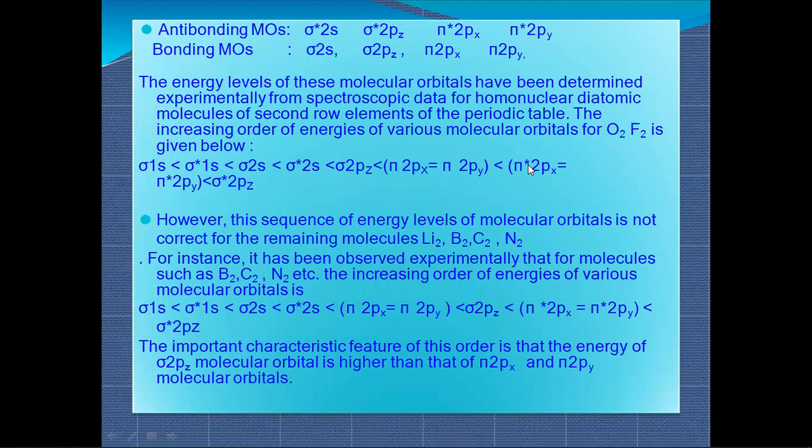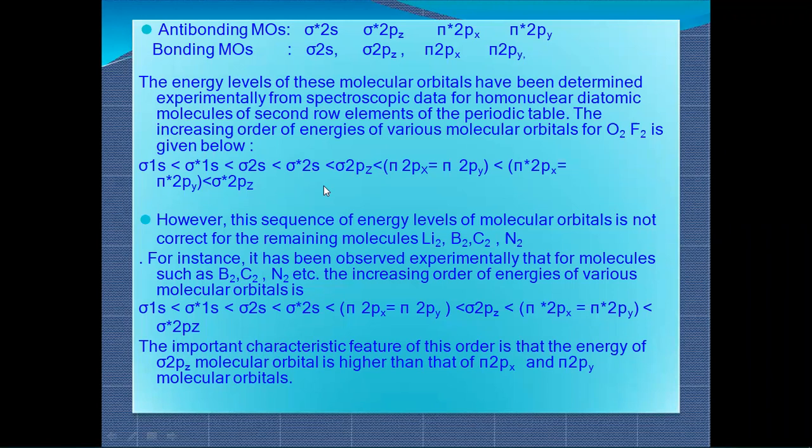If I ask you to write the electronic configuration of oxygen: we know that one oxygen has 8 electrons, so the total molecule has 16 electrons. In this molecular electronic configuration, we have to write the entire distribution of the total 16 electrons.